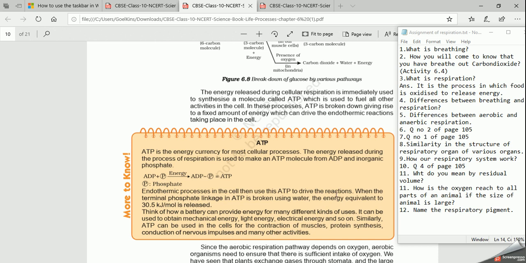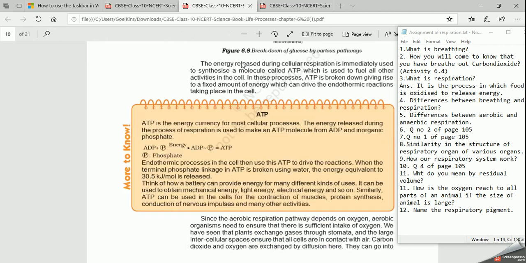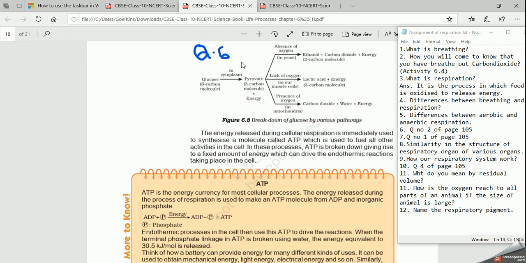Have you followed this? So this is a very important question, breaking down of glucose by various pathways. Normally, this question occurs in 3 marks, sometimes in 1 mark, or in 2 marks also, right? How will we get it in 1 mark? We can ask you only the first step of this flow chart, or second, or we can ask you 2 steps.